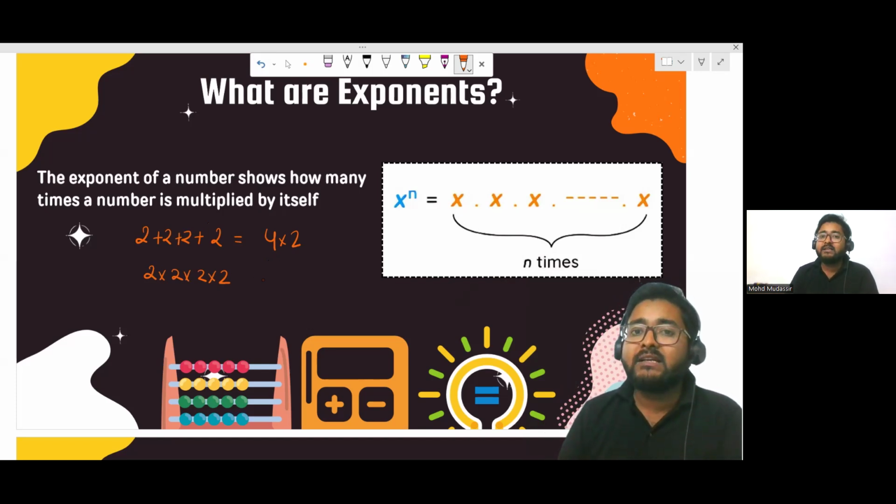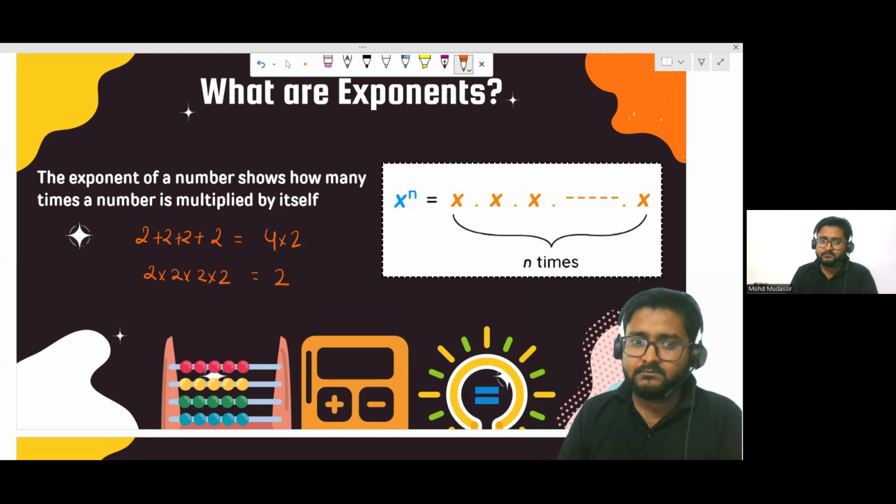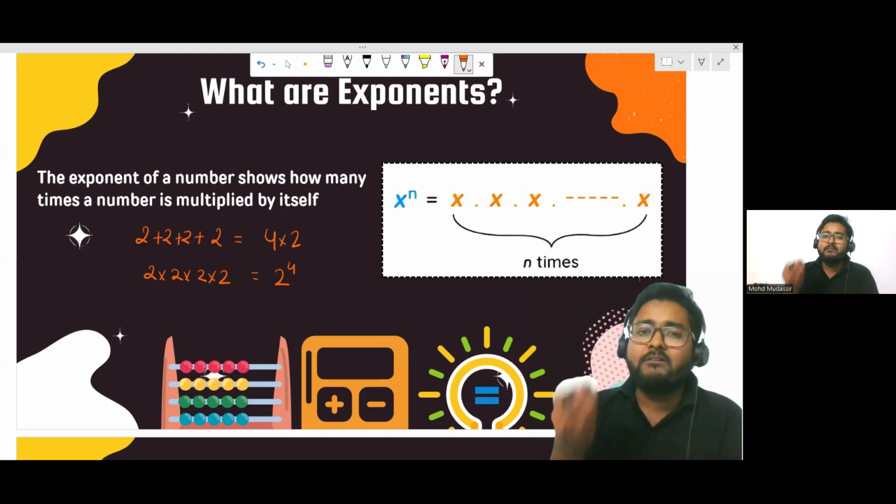So now you can write repeated multiplication in terms of an exponent. The value that you are multiplying again and again, you have to write here. And the number of times that you are multiplying, you have to write on the top right side. Okay. So how many times are you multiplying 2 with itself? 4 times. So that gives you the value 2 to the power 4.